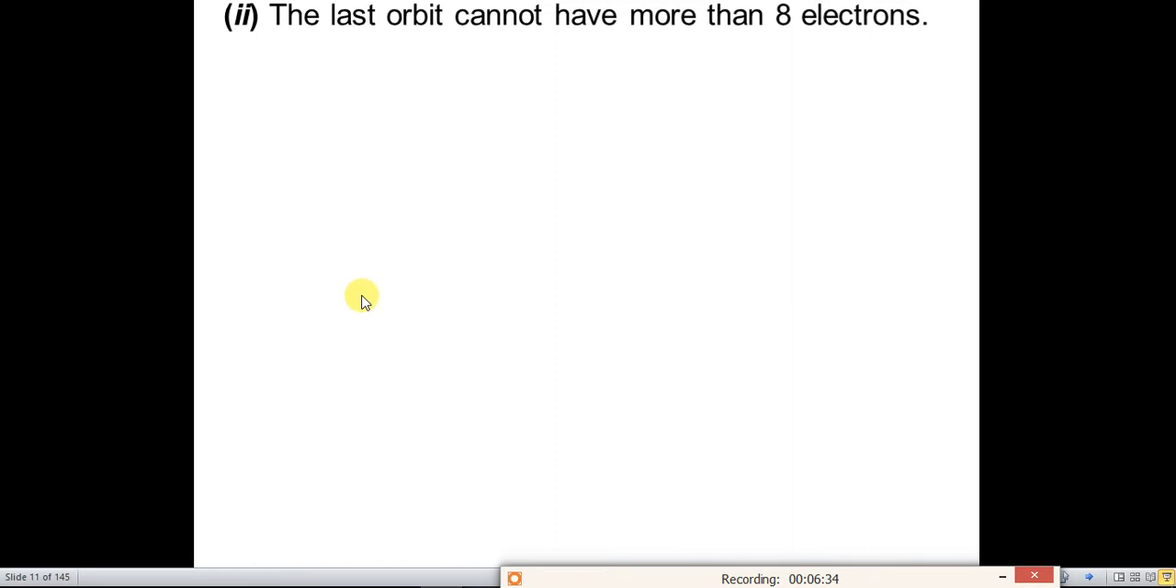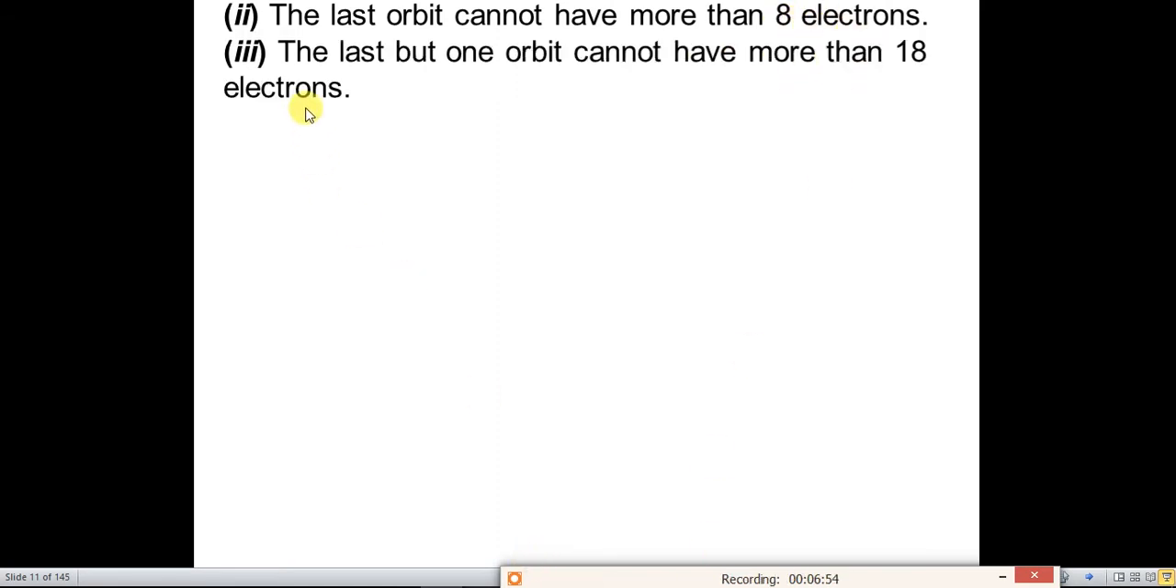The last orbit cannot have more than 8 electrons. So this is a very important rule, that the last orbit in which the electrons revolve cannot have more than 8 electrons. The last but one orbit cannot have more than 18 electrons.